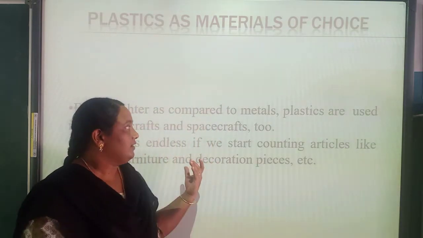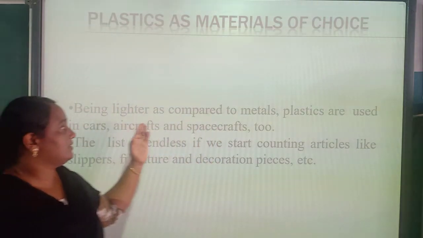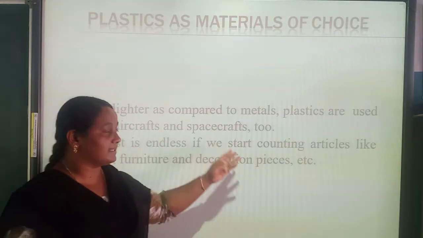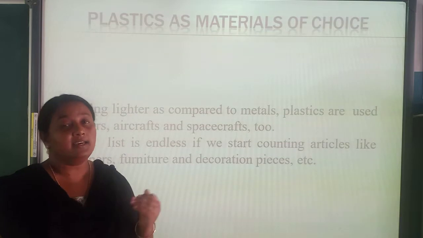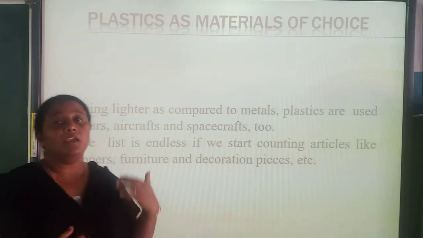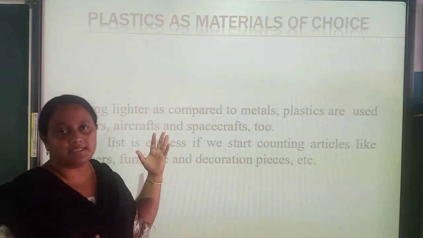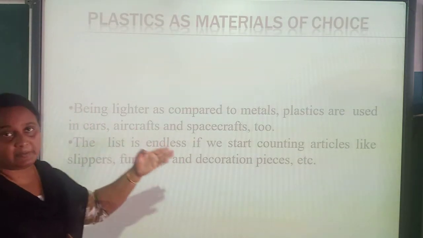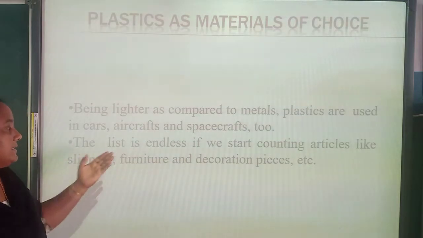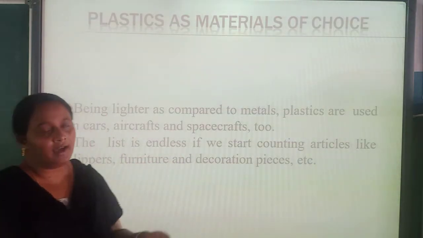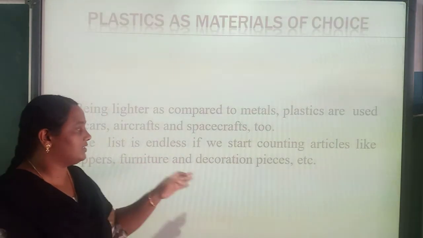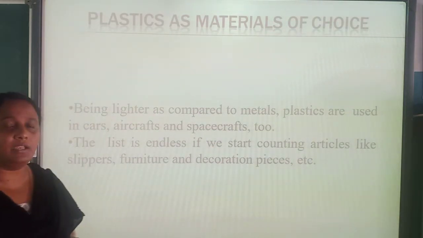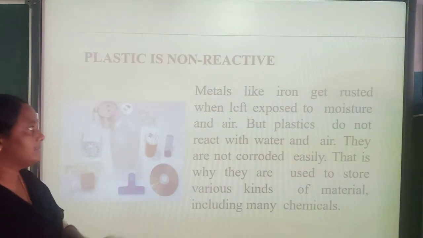Okay. Then we know that, being lighter as compared to metals, plastics are used in cars, aircraft and spacecraft too. It is lighter and has so many properties also. So it is used in different places such as automobiles and spacecraft. The list is endless if we start counting the articles like slippers, furniture and decorative pieces, etc. In our home itself, we can see many things made up of plastic.